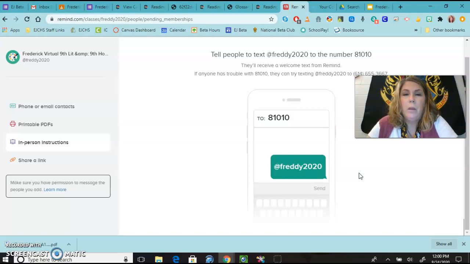And then the very final thing is that when you are sending me a message, instead of sending it to my school email, I need you to send me a message through Edmentum or Remind. My email is getting clogged up and I think I'm missing some important communication from you guys, which I don't want to do. So it's best to send me a message through Edmentum, or if you need to get in touch with me really quickly, send me something through Remind.